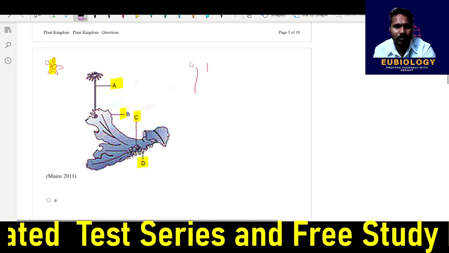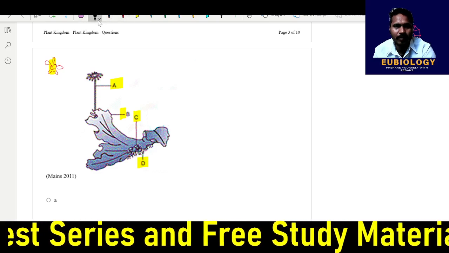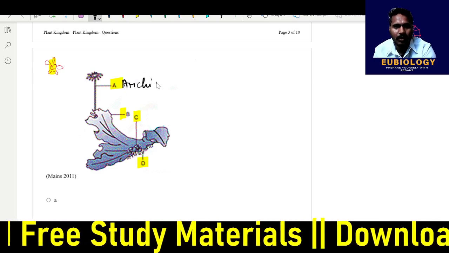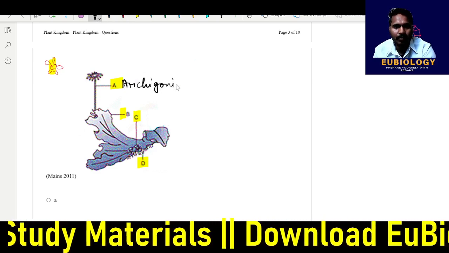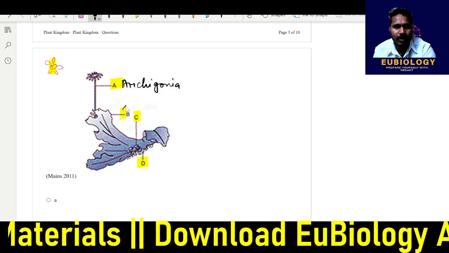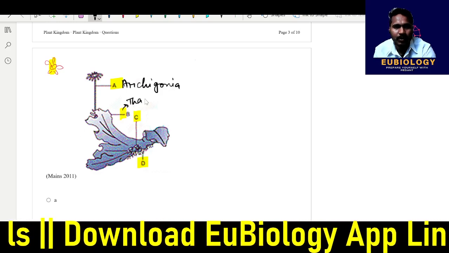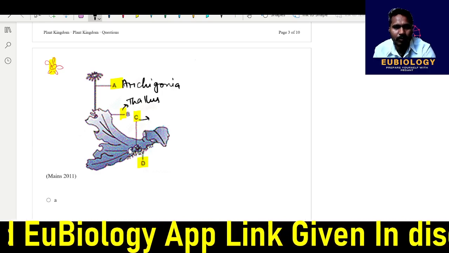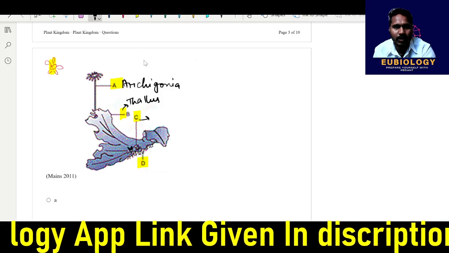So now you have to write the answer for it. This is archegonium. This is thallus.